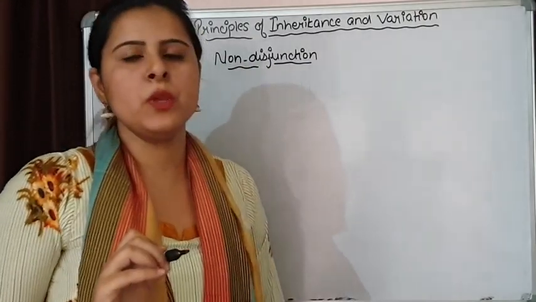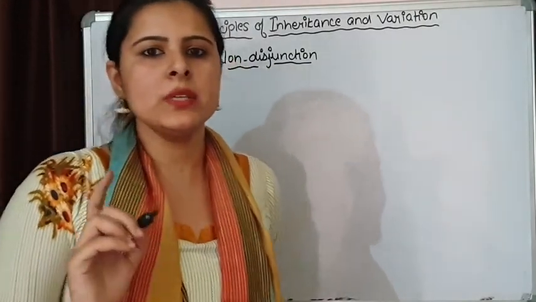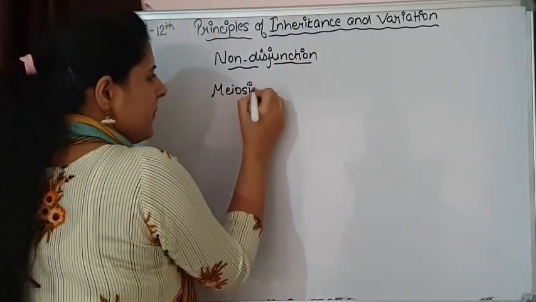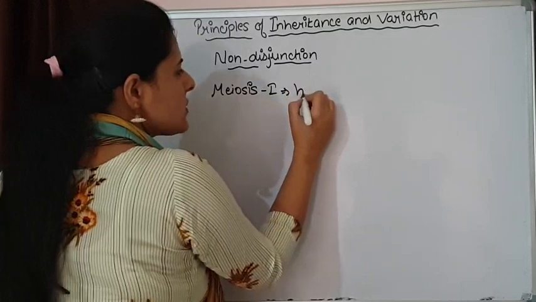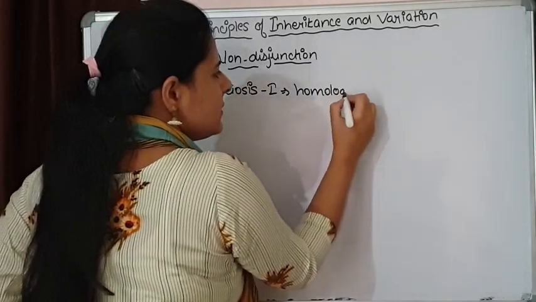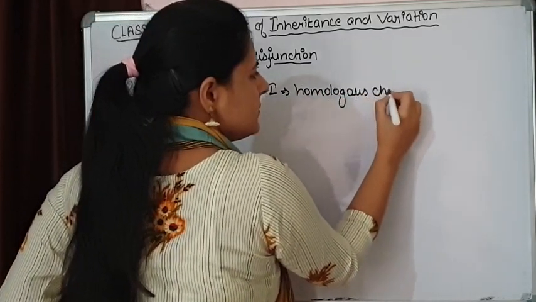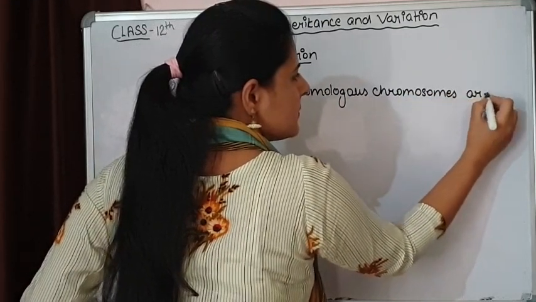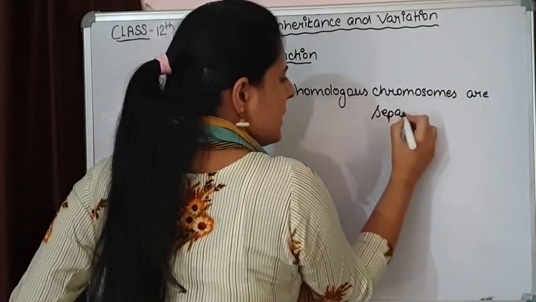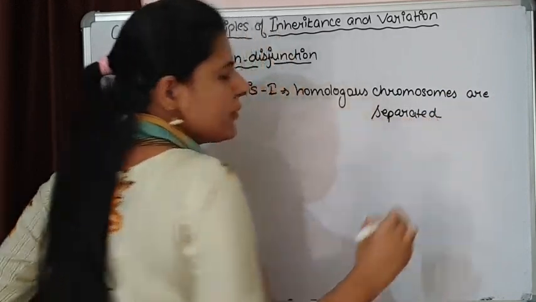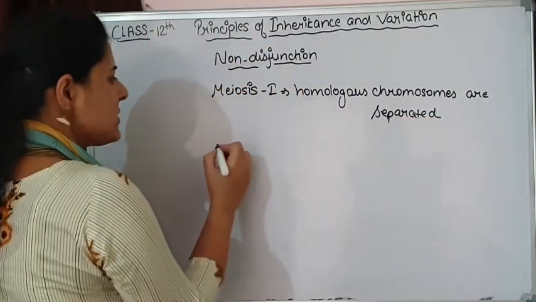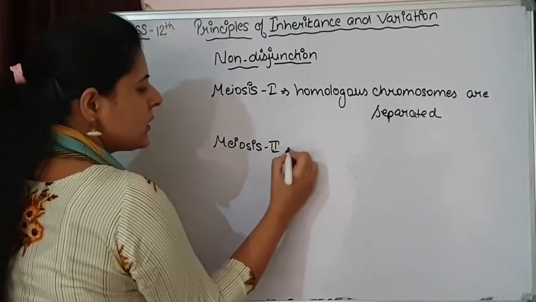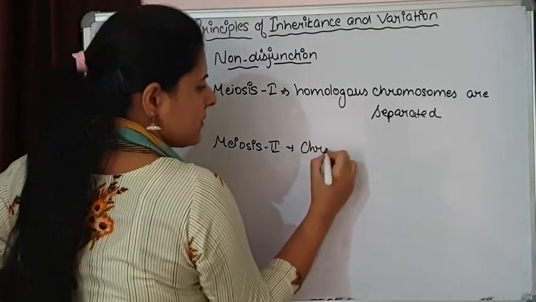If you remember meiosis, in meiosis 1 homologous chromosomes are going to separate from each other, and in meiosis 2 the chromatids are going to separate.